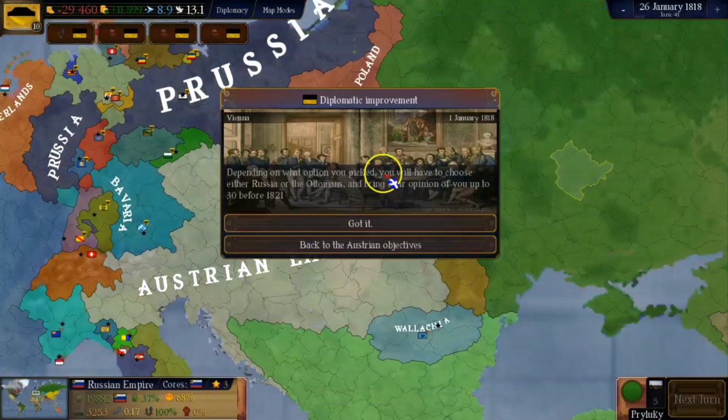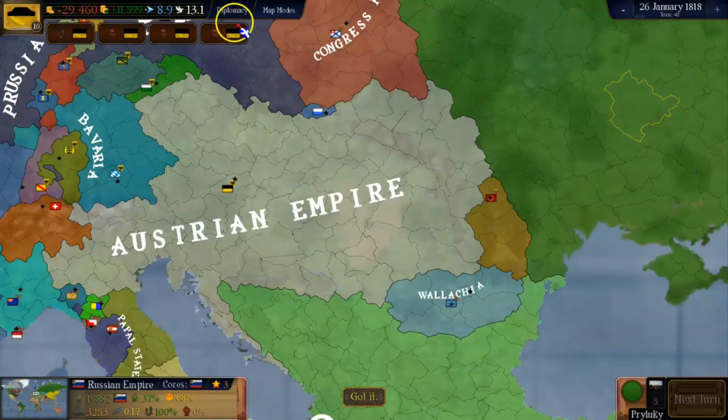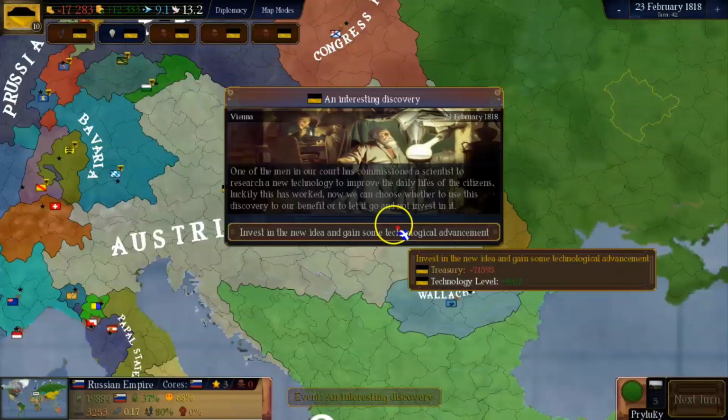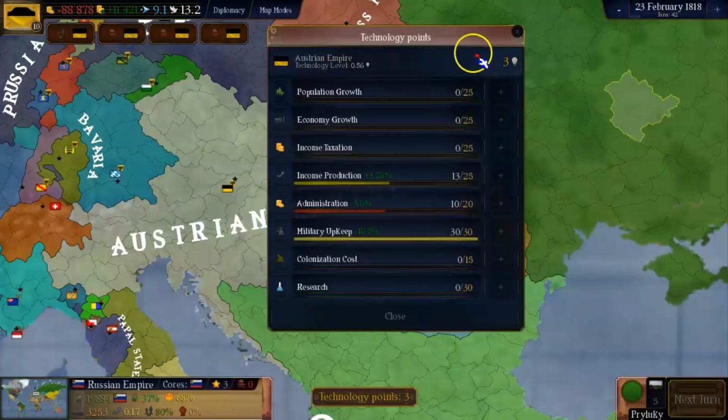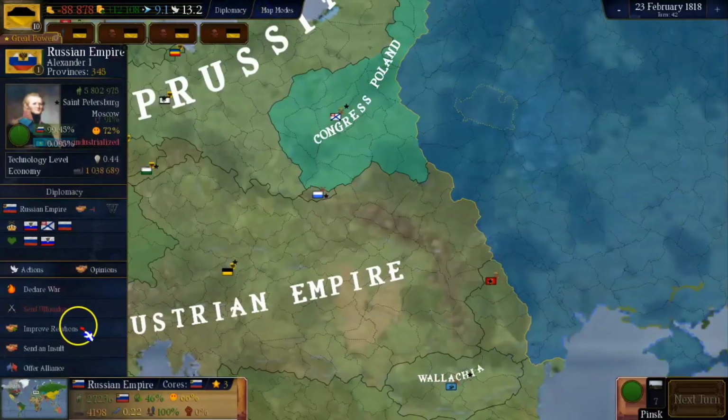Depending on what option you picked, you will have to choose either Russia or the Ottomans and bring the European view up to 30. So we got 3 years to improve its opinion to 30. And that is exactly what we'll do. And another interesting discovery, loss of cash plus income production, and we continue with the improvement for Russia.